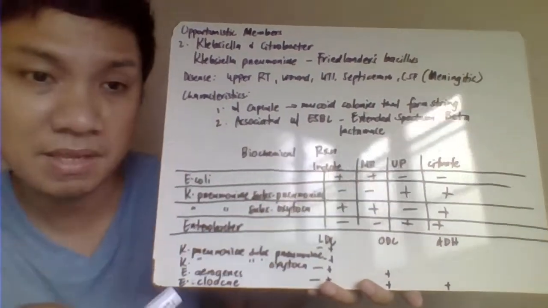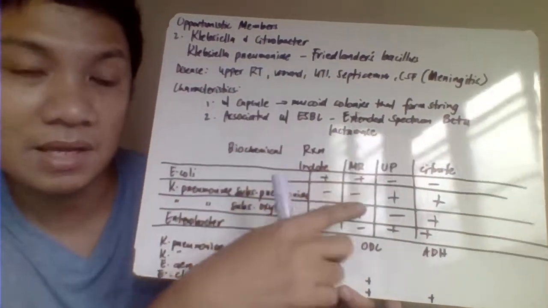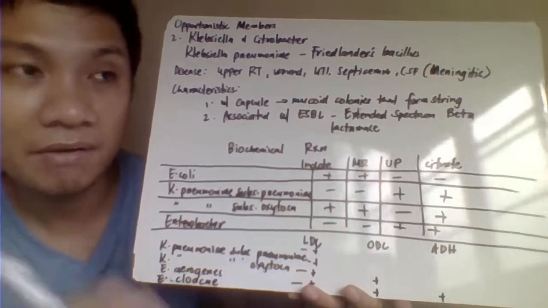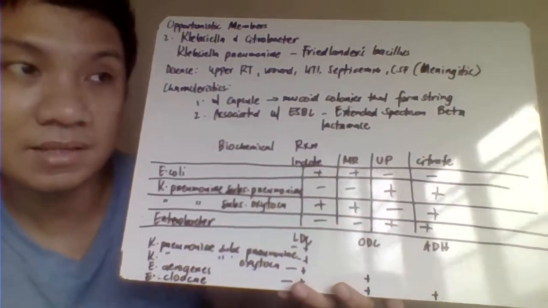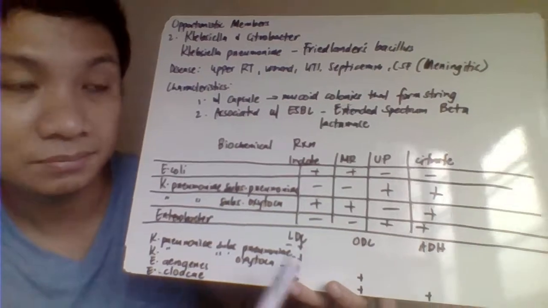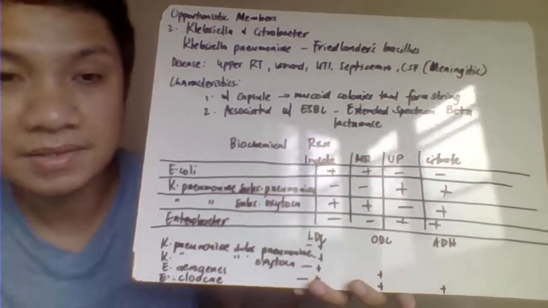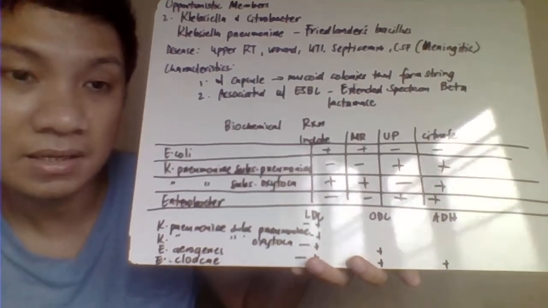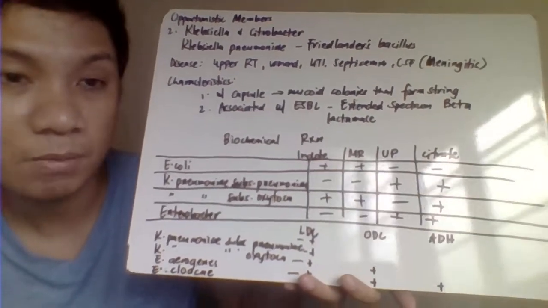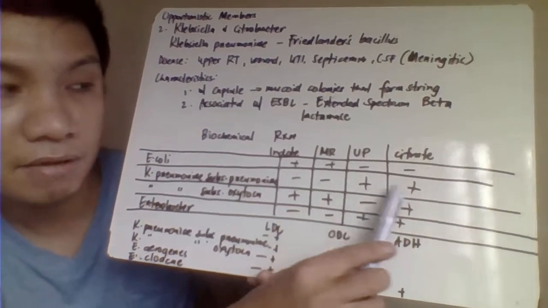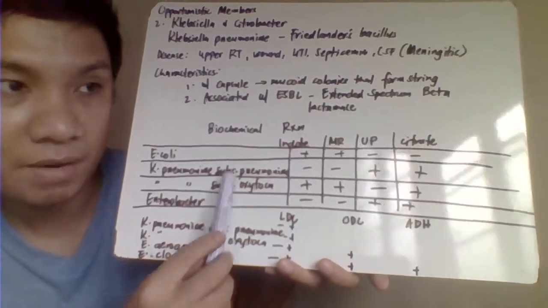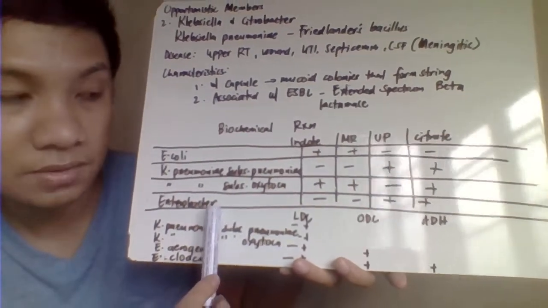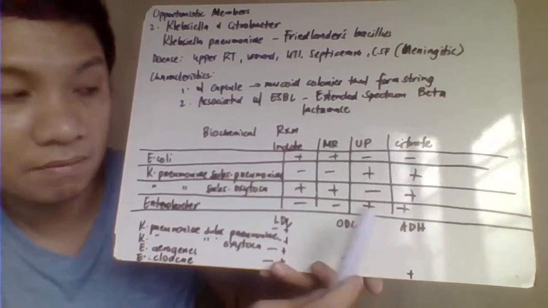Pag sinabi positive, positive, okay, positive is the first na test for the I, for the indole. Okay, the next positive is also for the next test, which is your methyl red. So, ganun siya. Again, your E. coli is positive, positive, negative, negative. Your Klebsiella pneumoniae subspecies pneumoniae would have your negative, negative, positive, positive. Your oxytoca would have your positive, positive, negative, positive. And for our Enterobacter, it would have a negative, negative, positive, positive.